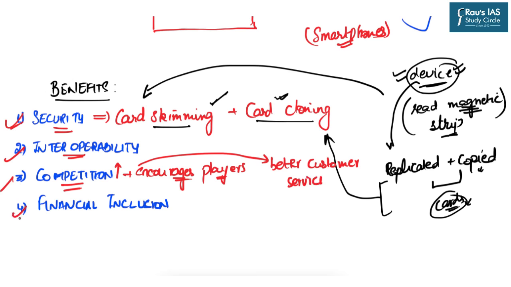And the last but not the least benefit is overall financial inclusion, because presently we know that mobile penetration as well as internet penetration has reached even the rural as well as tribal areas. In those areas also, the youngsters are using several apps on their smartphones, and they can use those apps to withdraw their cash also. They need not carry a separate ATM card, which also has high chances of being lost. So in this sense, this specific step can help us attain our goals of financial inclusion too.